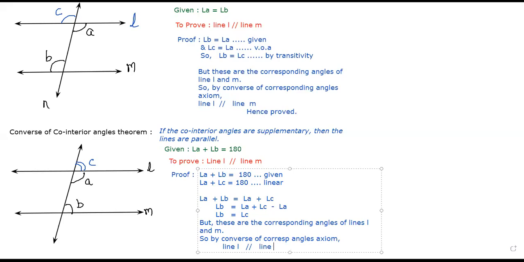Why have these lines become parallel? Because their co-interior angles were supplementary. Yes or no? Yes, sir.